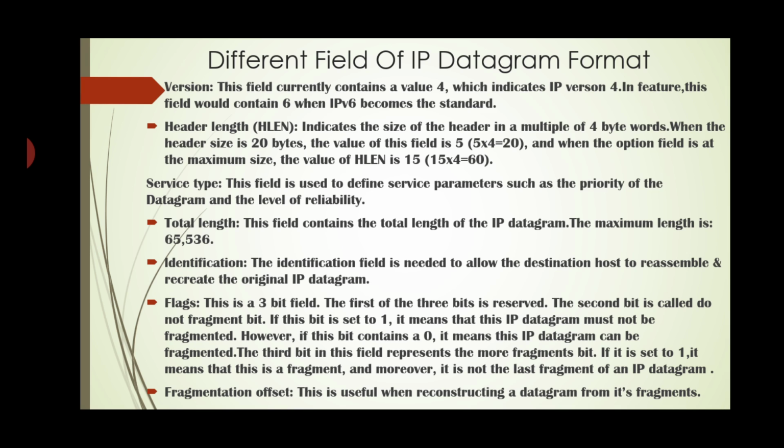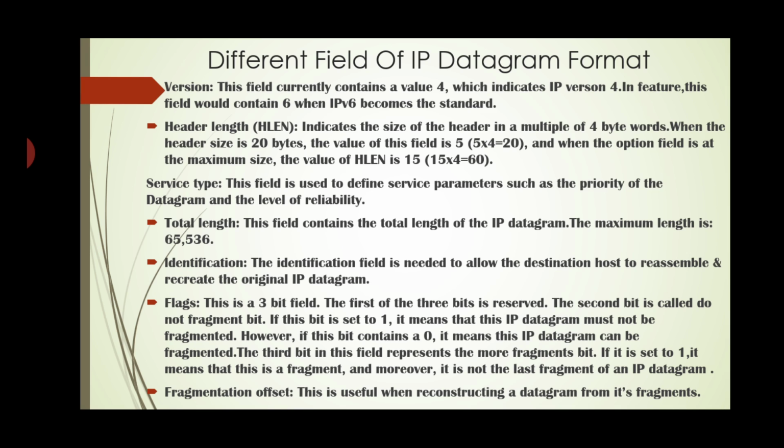This field currently contains the value 4, which indicates IP version 4. In future, this field would contain 6 when IPv6 becomes the standard. Header length, that is HLEN, indicates the size of the header in multiples of 4-byte words. When the header size is 20 bytes, the value of this field is 5, that is 5 into 4 is equal to 20.